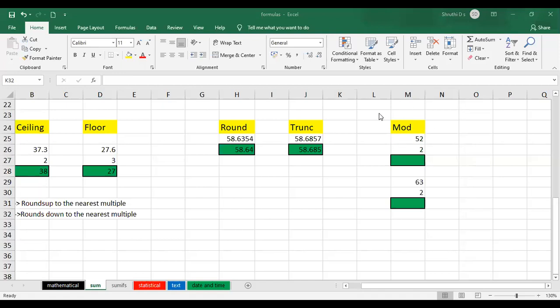And the final one is mod. Mod means modulus. If I have a number 12 and I have 2. Okay, I have 12 and 2. Manjesh, which function do you want me to repeat?